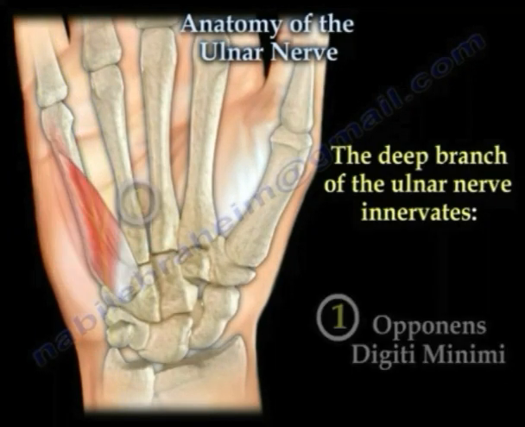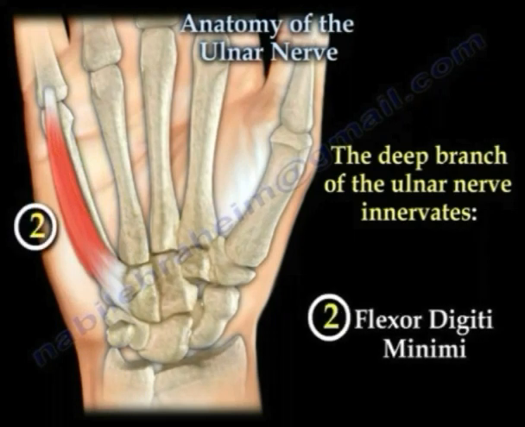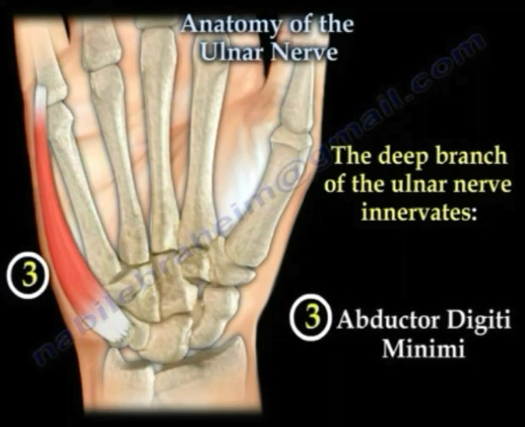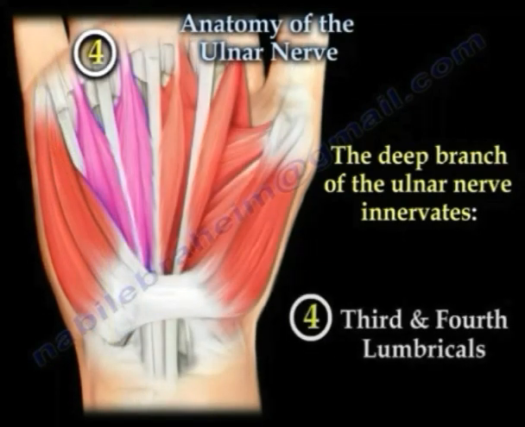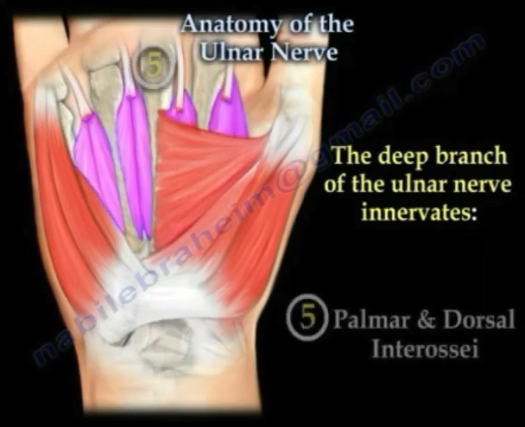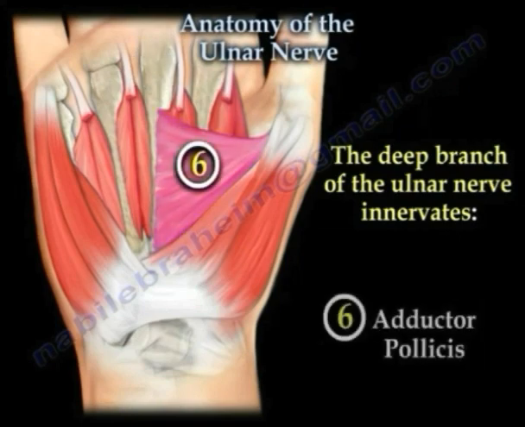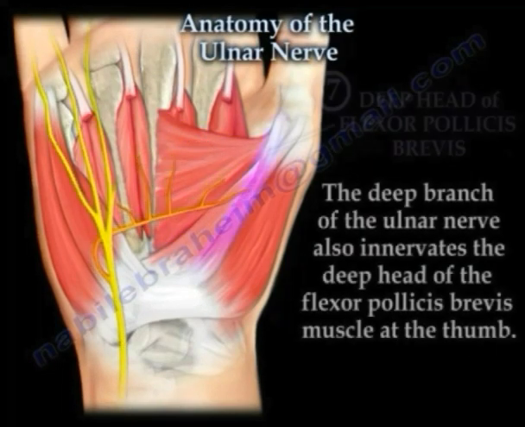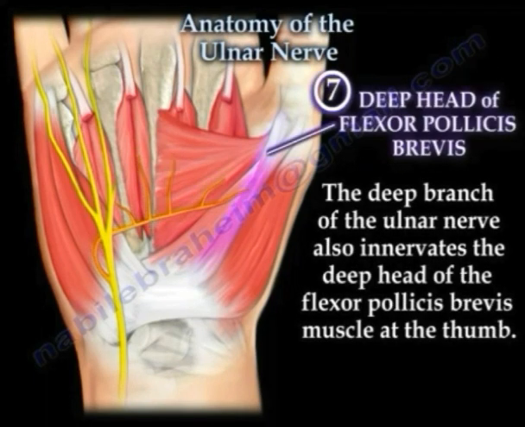The opponens digiti minimi, flexor digiti minimi, abductor digiti minimi. These are the three muscles of the hypothenar eminence supplied by the ulnar nerve. The third and fourth lumbricals, palmar and dorsal interossei, adductor pollicis muscles, and the deep head of flexor pollicis brevis, are sometimes also supplied by the ulnar nerve.